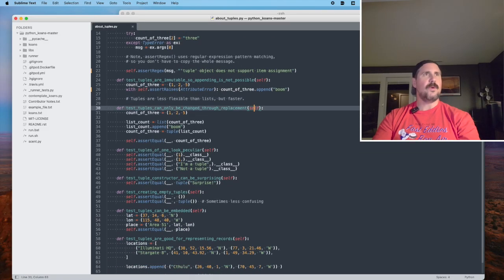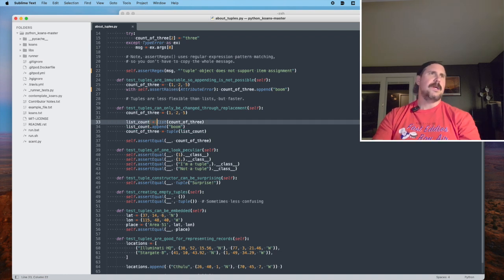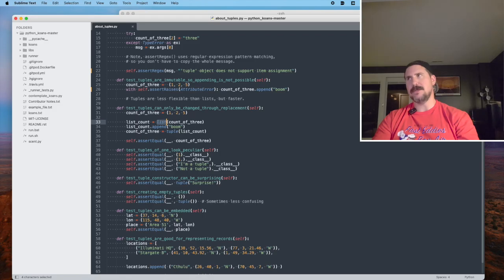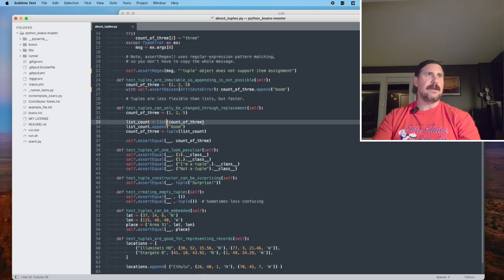Test. Tuples can only be changed through replacement. Interesting. All right, so again, our same tuple setup here on line 31, set to variable count of 3. And a new variable on line 33 here, list count, is set to a list of, so it looks like we have cast our tuple to a new object type, which is a list. And remember from previous files we've gone through, lists are mutable. We can replace items, add items to the end of the list, etc. So that looks like what might be happening here.